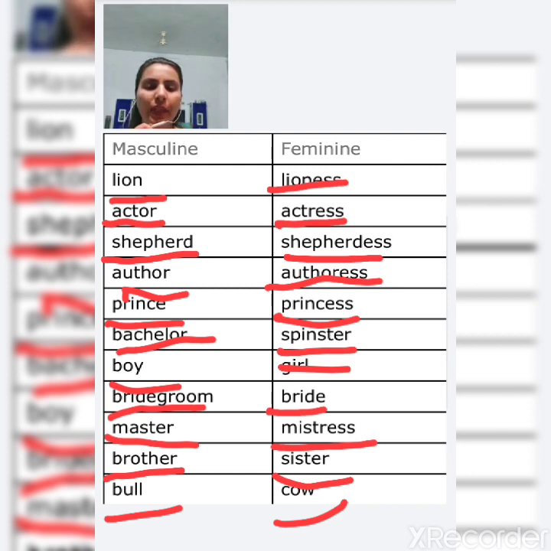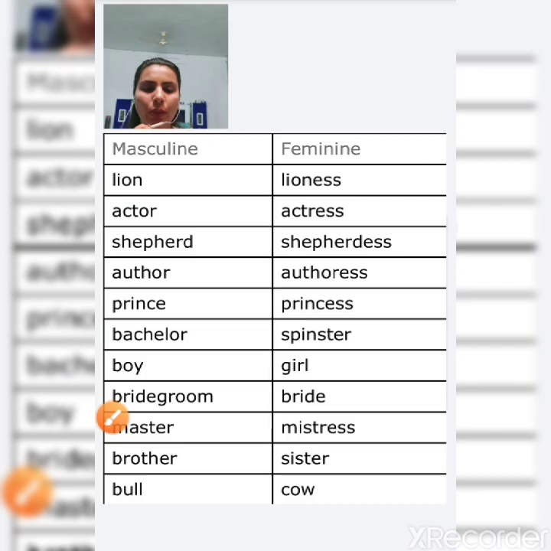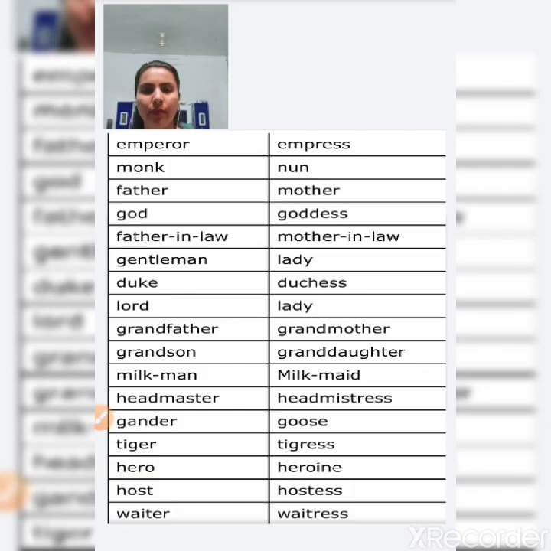Next is bull, and the feminine of bull is cow. Now see, next is emperor, and the feminine of emperor is empress.